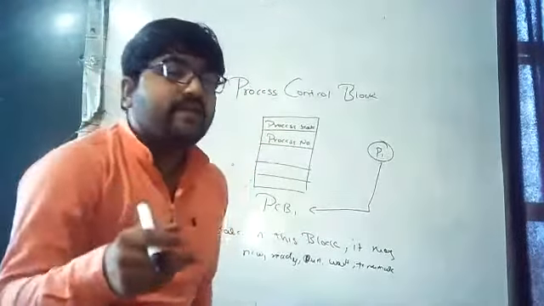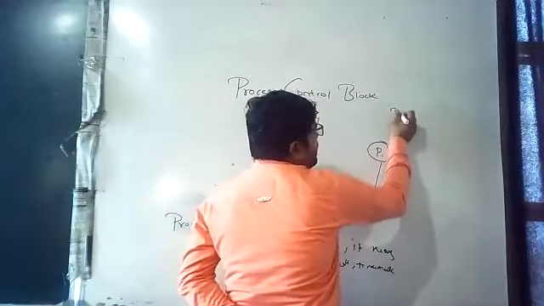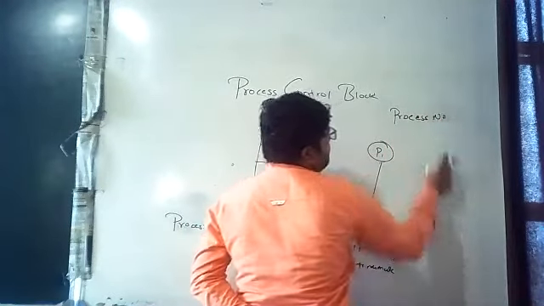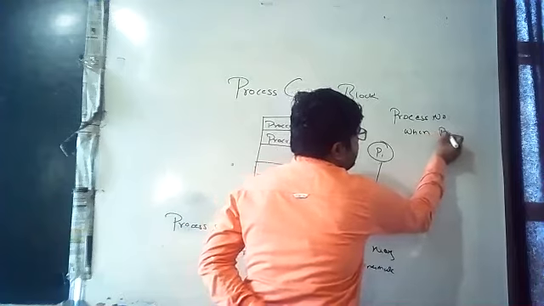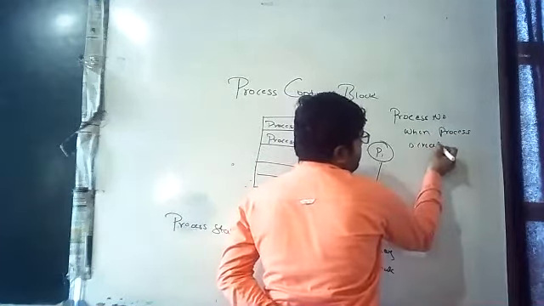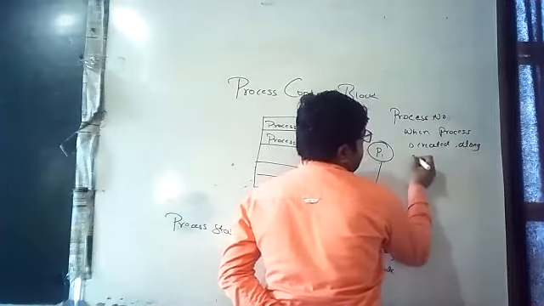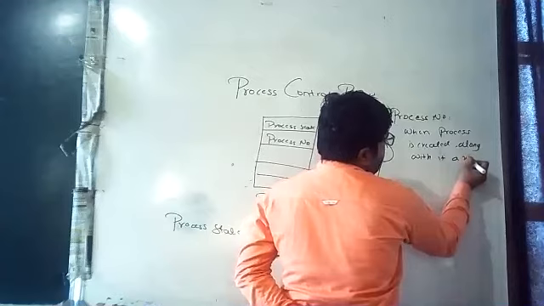How are you going to write the answer for process number? I will write here. Process number. When a process is created, along with it, a unique number is also created.